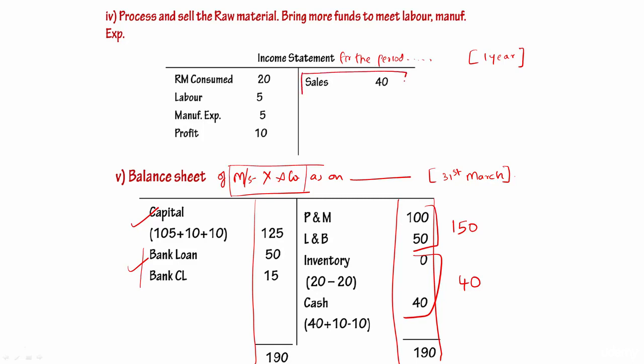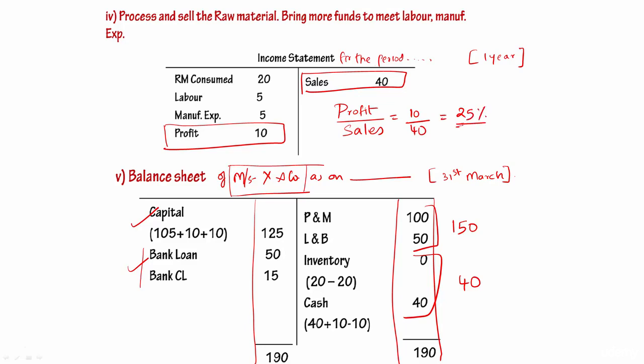Three things I'll give it fast. They made a sales of 40, they made a profit of 10. It means profit divided by sales. So I can say 10 divided by 40, they are making 25% profit margin on sales. Now by looking at the balance sheet, I understand that the owner's money is 125, outsiders' money is 65.